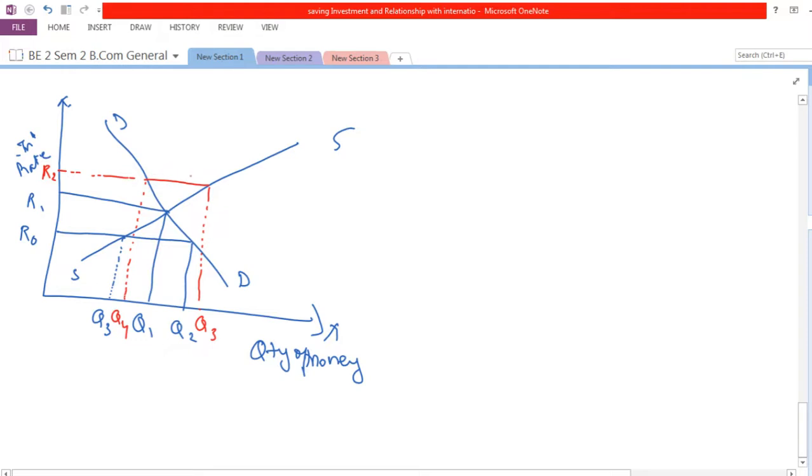So what happens in this case, when interest rates increase from R1 to R2? The supply would be equal to Q3 and the demand would be equal to Q4, that is, the demand would be less.